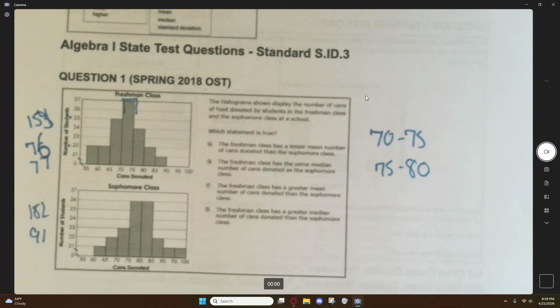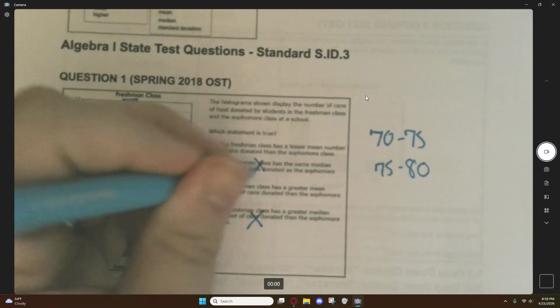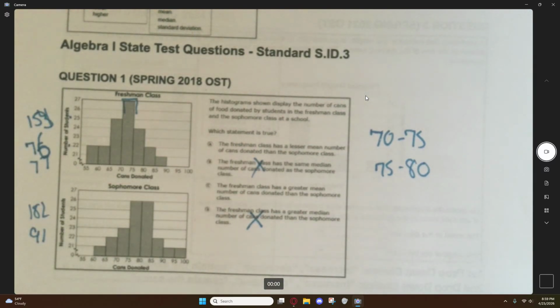Okay. Does the freshman have the same median? No. Does the freshman have a greater median? Also no. Okay. So now we talk about mean. Mean is a little bit easier to tell because it's an average, right?